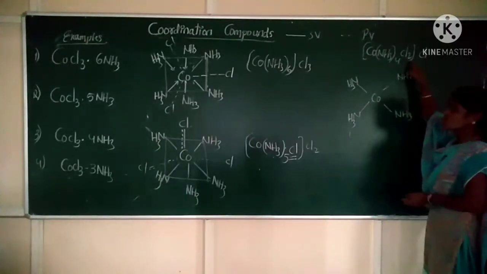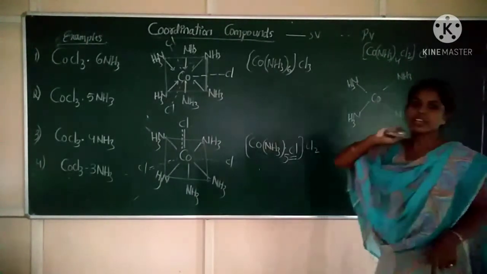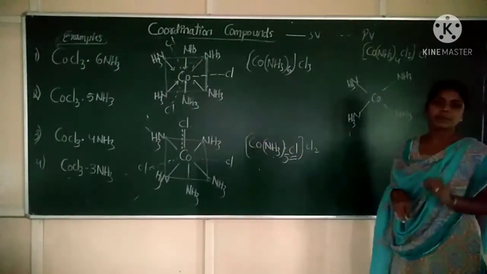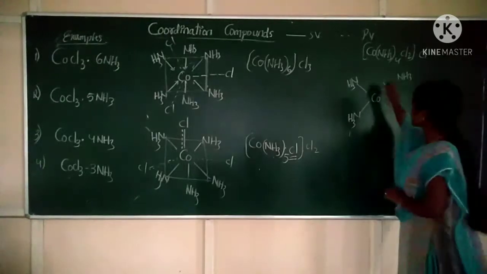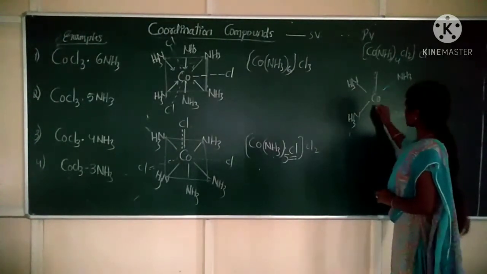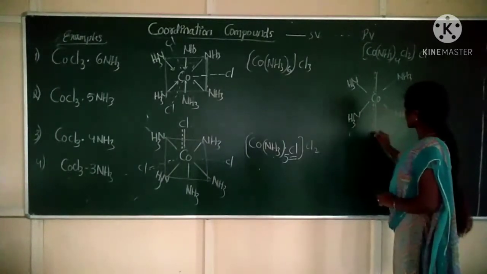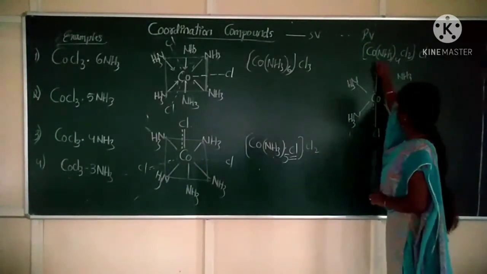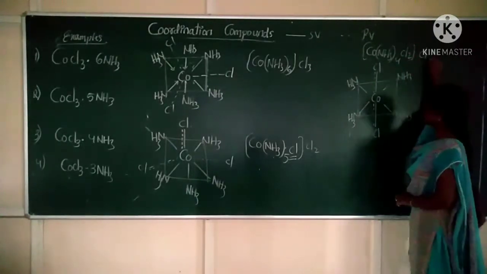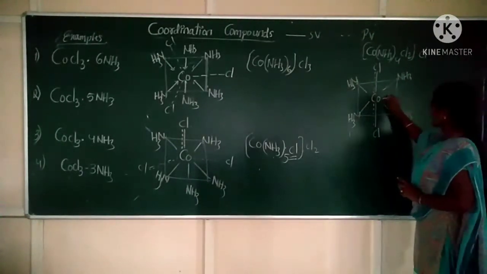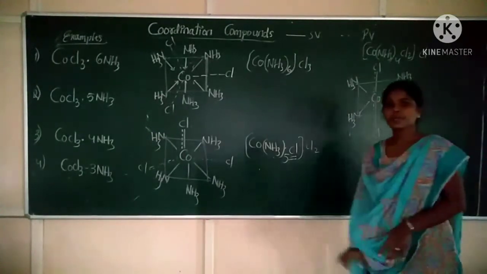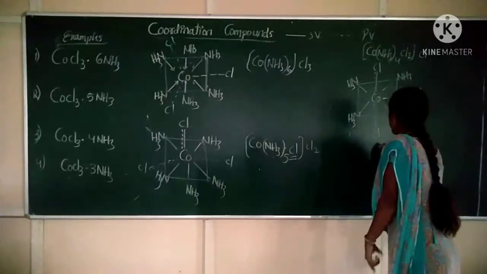So these 2 chlorides act as primary valency as well as secondary valency. Then how do we represent primary and secondary valency simultaneously? By having a solid line as well as broken lines. Right here Cl and Cl. So this is your coordination compound. Outside the coordination sphere we have 1 Cl, so write it by a broken line, Cl.